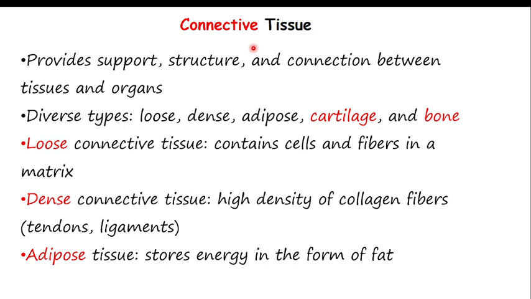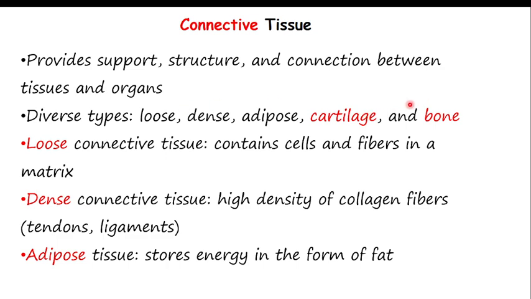Connect means to join, link or support two things. Connective tissue provides structure and connection between tissues and the organism. It is divided into loose, dense, adipose, cartilage, and bone. All of these are examples of connective tissue.